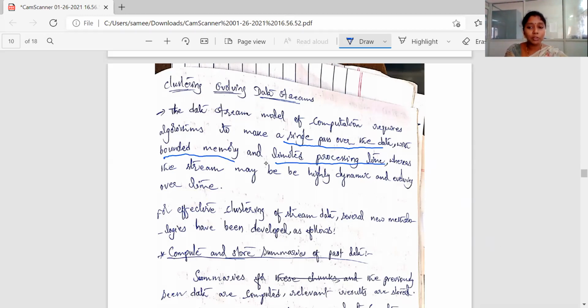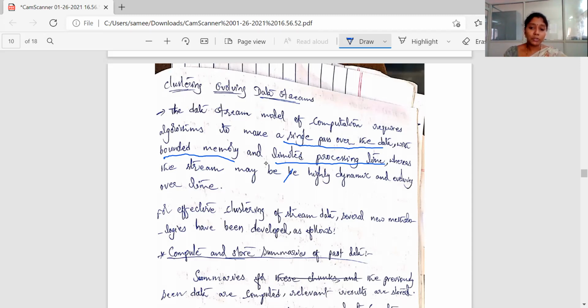With respect to time also we need to consider, whereas a stream may be highly dynamic and evolving over time. So these are all the constraints. Whereas if you consider our streaming data, which is dynamically evolving and changing over time. So based on these constraints, how should we cluster such data? That is the challenge here.